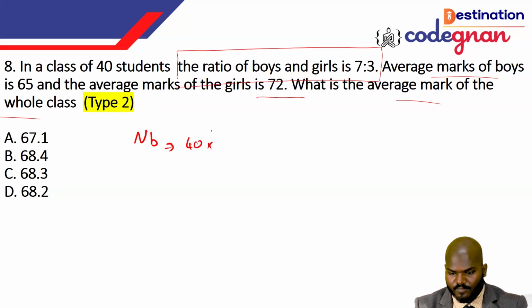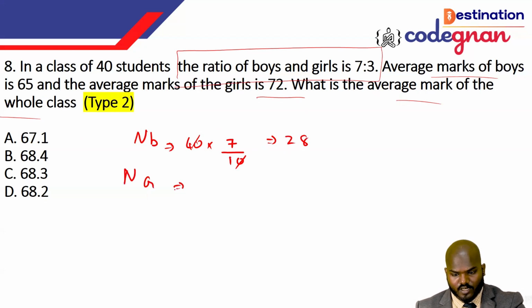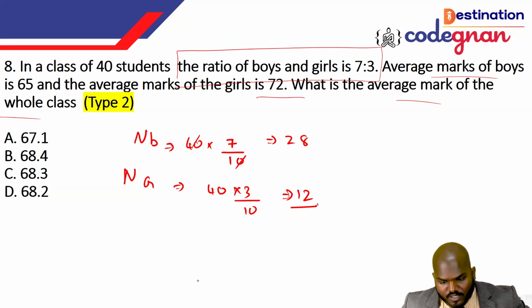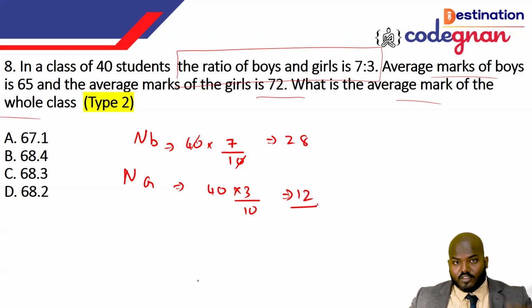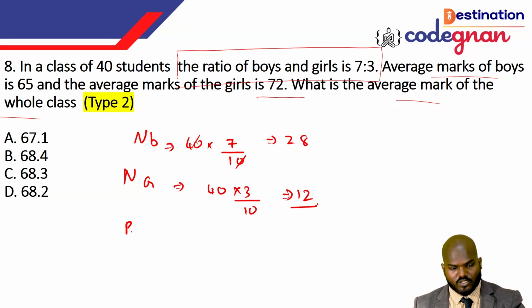So the number of boys is 40 times 7 by 10. If you manipulate this one, it will give you the value 28. And the number of girls, you see this one, is 40 times 3 by 10. If you work it out, that will give you 12. Then the ratio of boys and girls, again, they have mentioned 7:3 only. They have given it as 7:3 here.